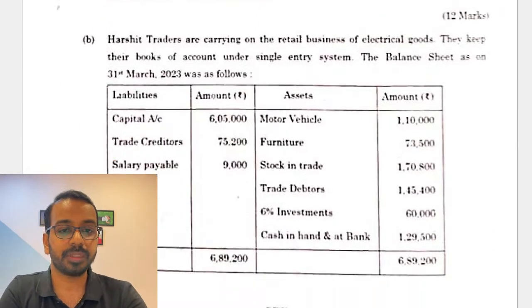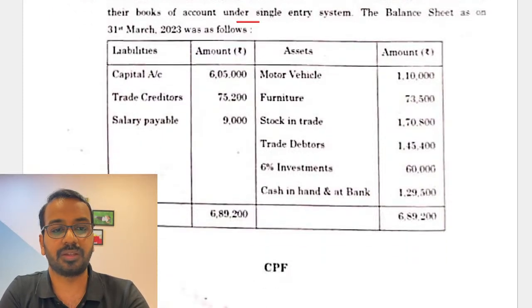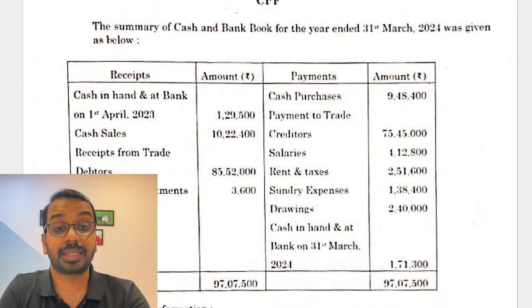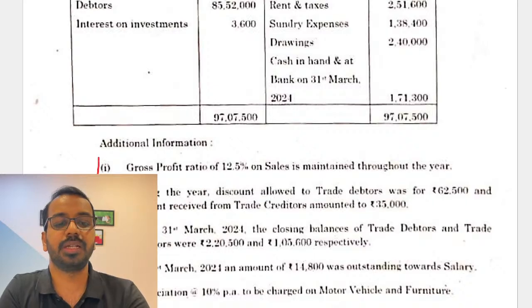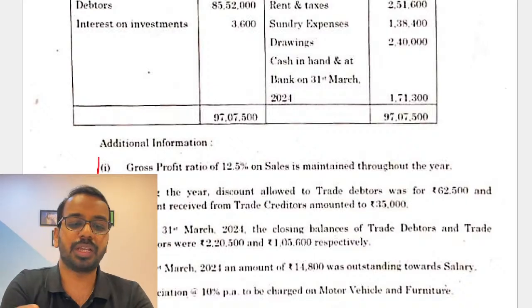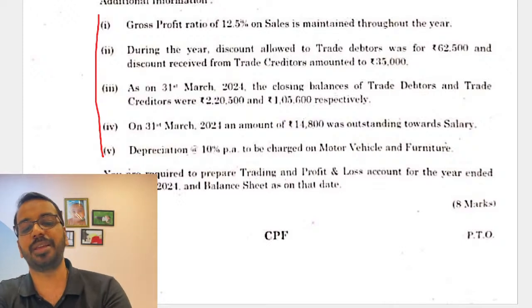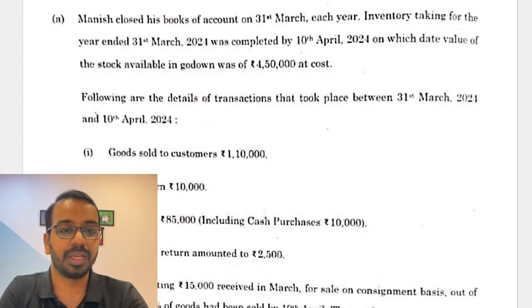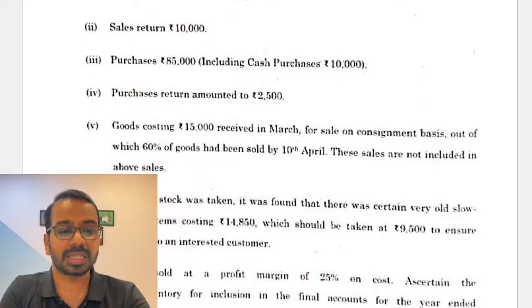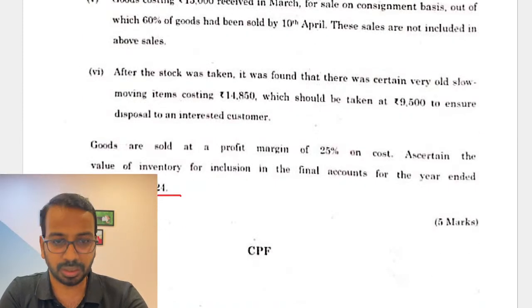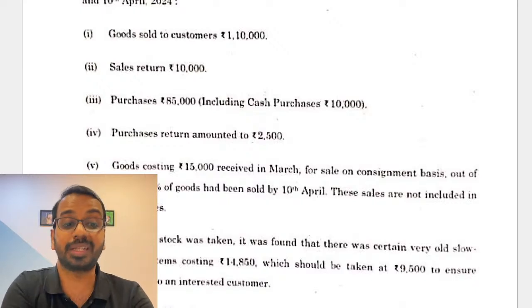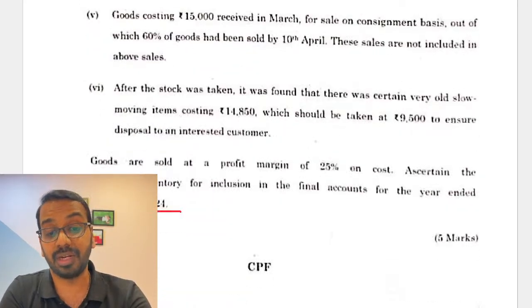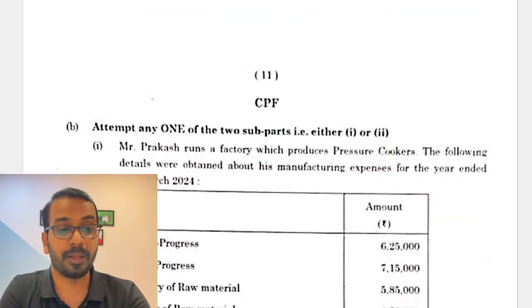Then we have a question on single entry system, where details of the balance sheet as on 31st March 23 has been given, summary of cash book has been given for the next period, and some simple information. Based on that you can easily prepare the trading P&L and the balance sheet. Then a slightly lengthy question on inventory valuation. Again nothing to be worried about or nothing complex in this, but it is slightly lengthy given it was only asked for 5 marks.